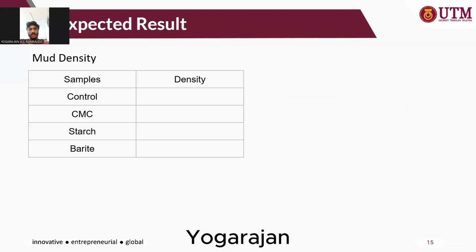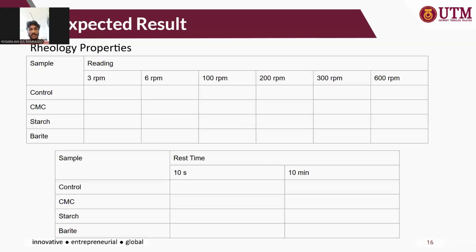So now it's the expected result. First, we will calculate the mud density using the samples, which are control, CMC, starch, and barite. Next slide. Followed by rheology properties.